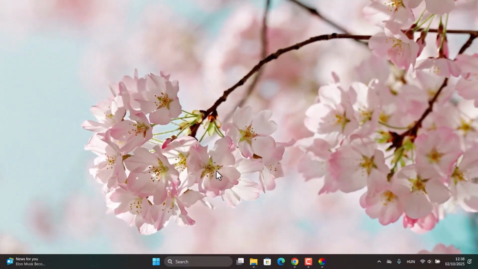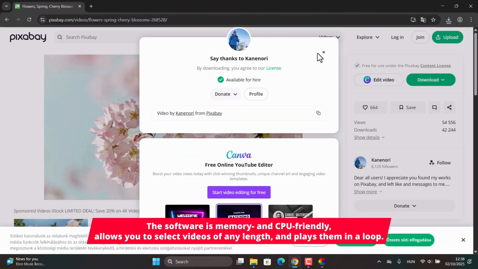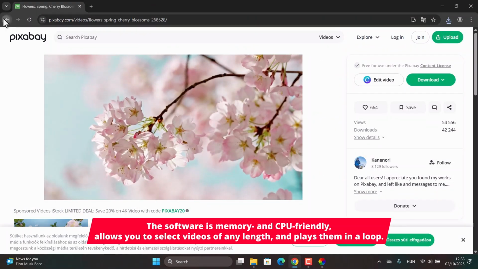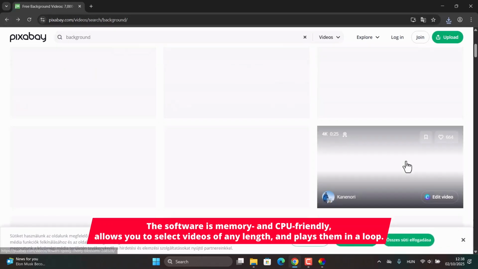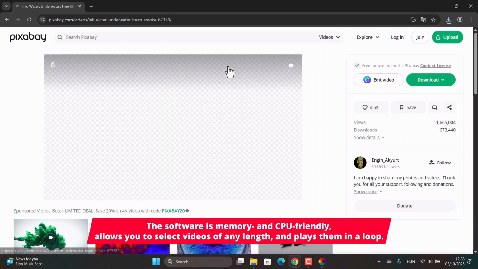It works intelligently as soon as you run an application in full screen, like a game or a movie, the wallpaper playback automatically pauses. The program can handle videos of any length, playing them continuously in a loop on your desktop.